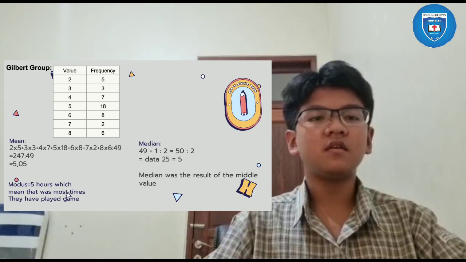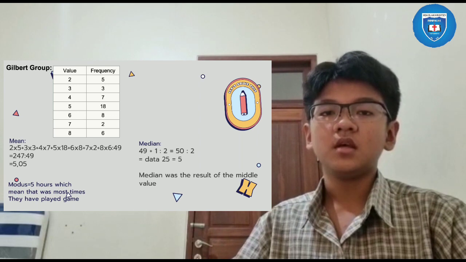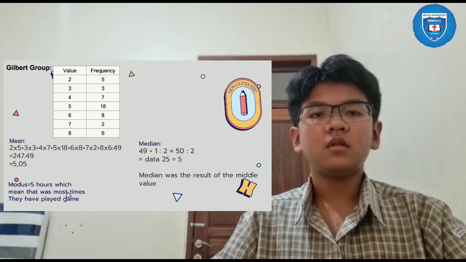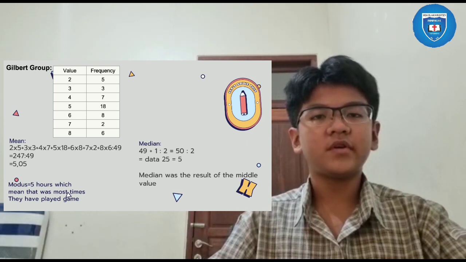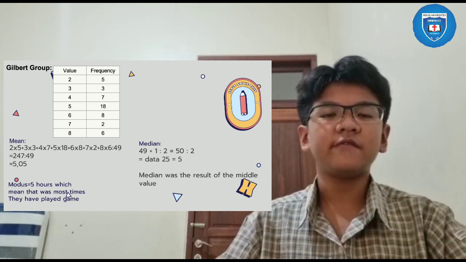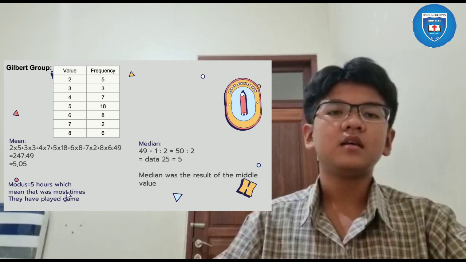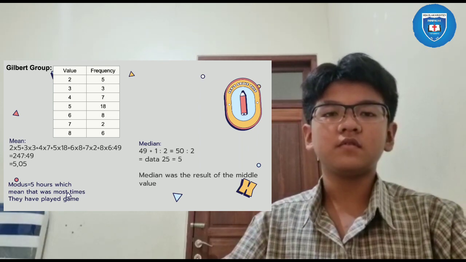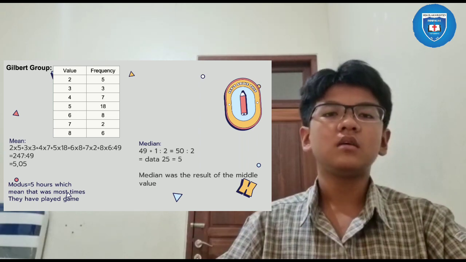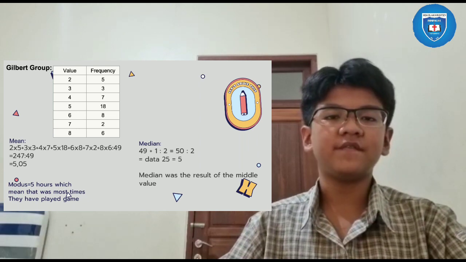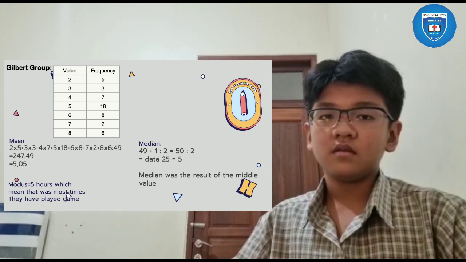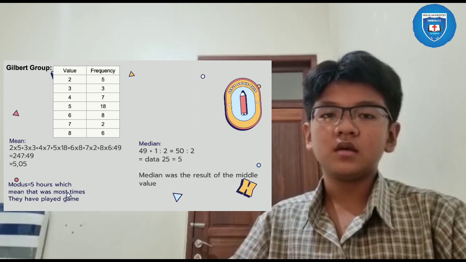Now we will count the median. The median is the middle data or the middle value. The formula is total frequency divided by 2. If the total frequency is an odd number, we have to add 1 and then divide by 2. The total frequency in this data is 49. It's an odd number, so we add 1 to it. 49 plus 1 is 50, then we divide it by 2. 50 divided by 2 is 25. The 25th data is 5, so the median is 5.